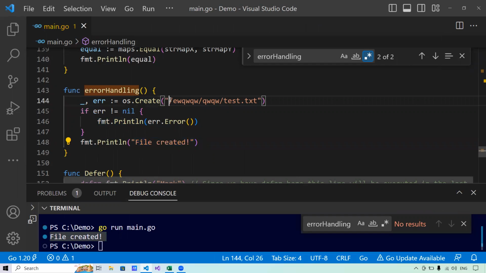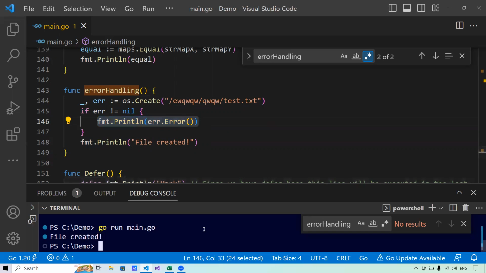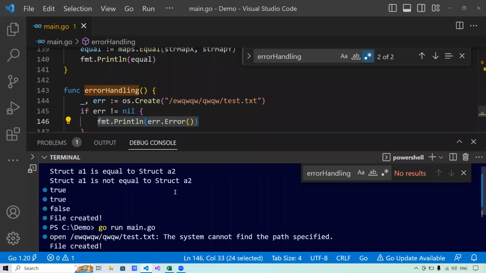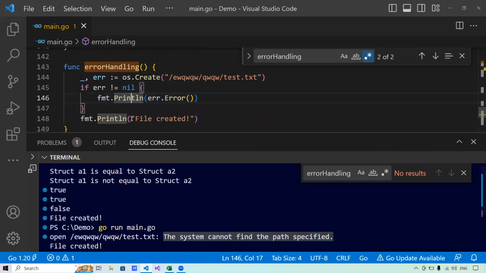Now, in this case, this path actually does not exist. Now what will happen is it will give an error. So this error variable will not be nil. And I am saying that, okay, if it is not nil, then print everything here and tell me what exactly has happened. Let me run the program for you now, and you see it says open this, the system cannot find the path specified. It has given me an error.